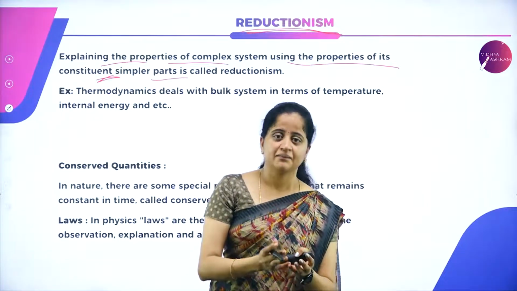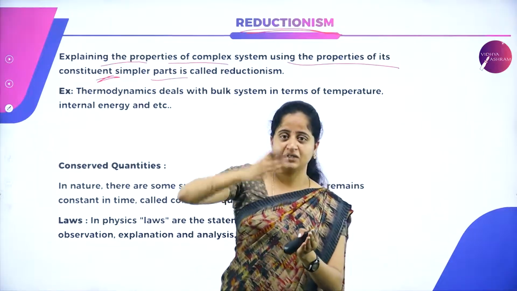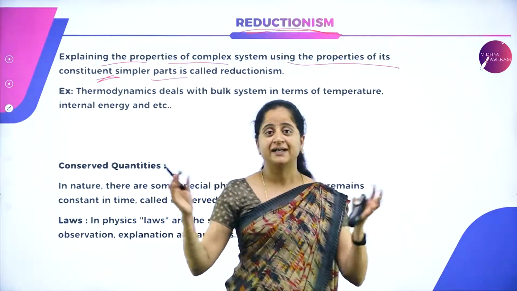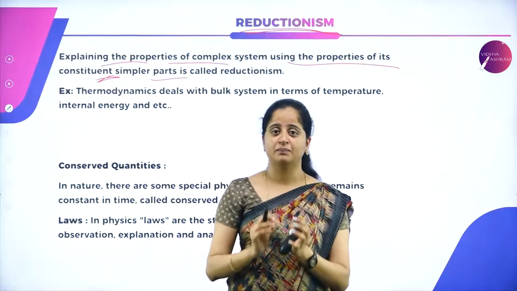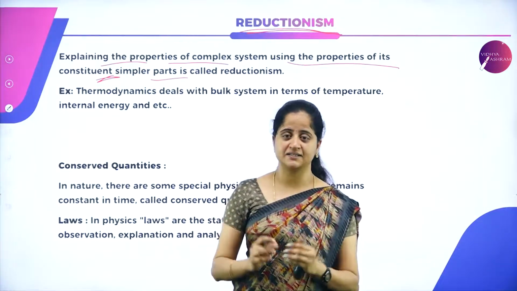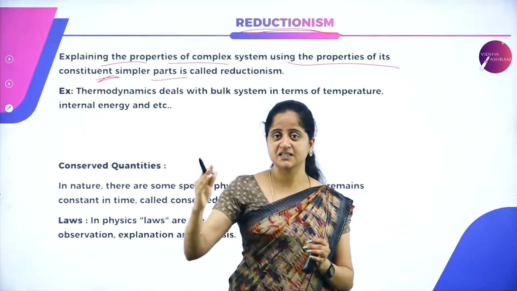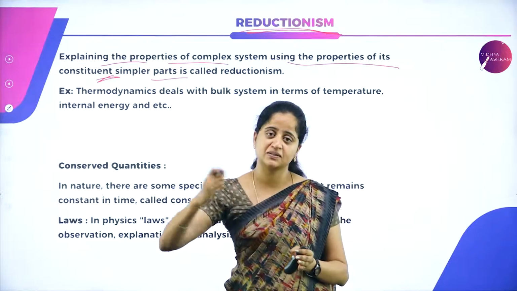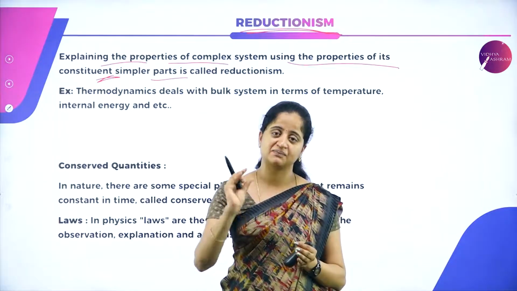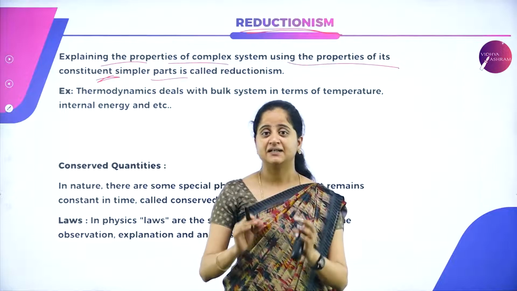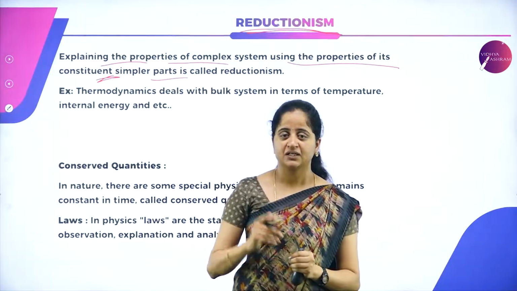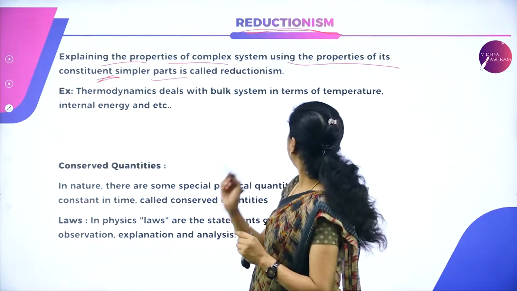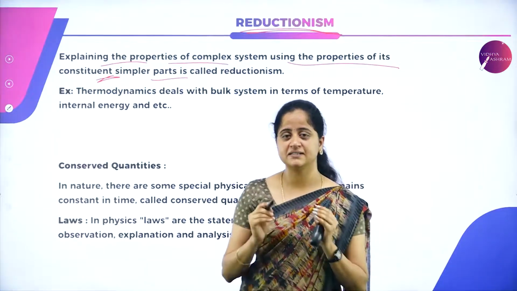So it is nothing but a complex system, we can reduce it into simpler parts, and studying the properties of those simpler parts in understanding or explaining the complex system is called reductionism. The name itself says reductionism means reducing, which means the complex system can be reduced to simpler parts, and each simpler part explains its different properties in understanding the complex system. So reductionism is nothing but explaining the properties of a complex system by the properties of constituent simpler parts.